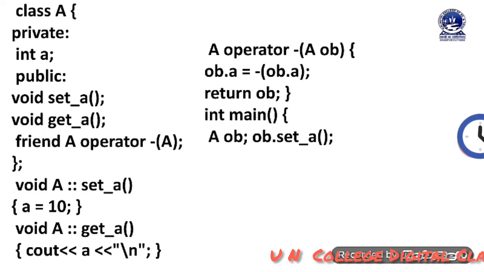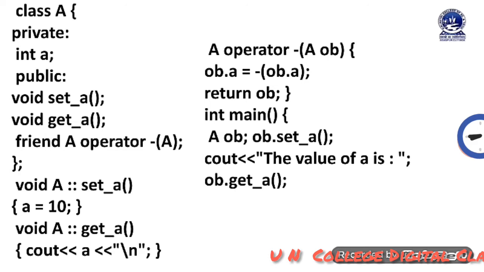Inside the main method, I have used an object named ob. Then ob.set_a, I am calling the set_a method, and as you can see, inside the set_a method the value is set as 10. When you run this program, it is better to enter some value instead of putting a constant value. That will be better. Then, just to show you the value is set inside the object, I have called the method ob.get_a. Then ob equal to minus ob.